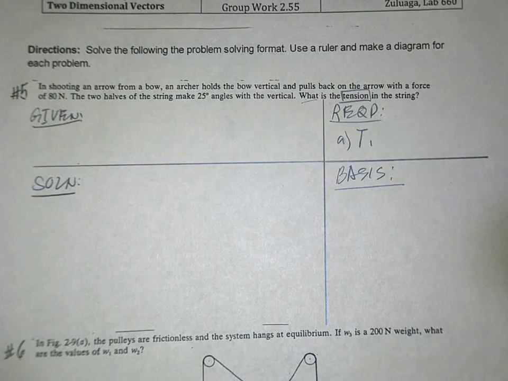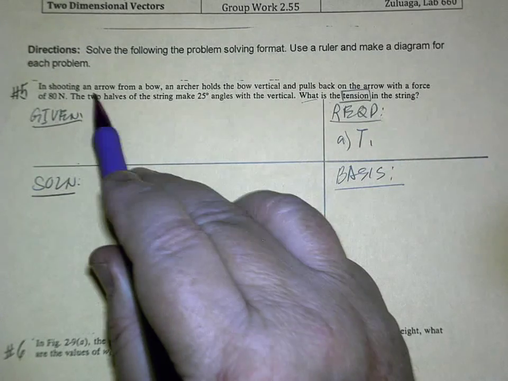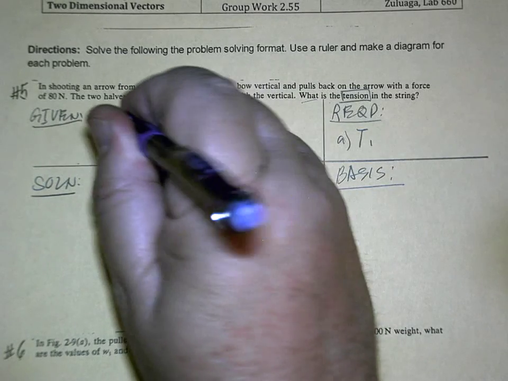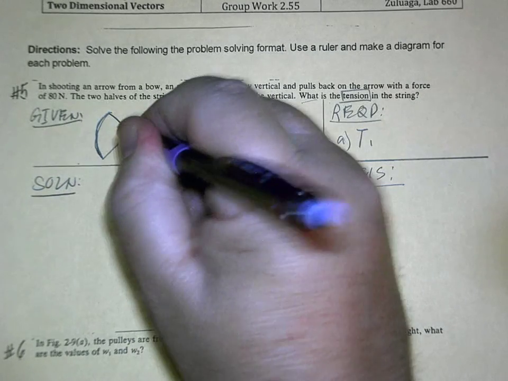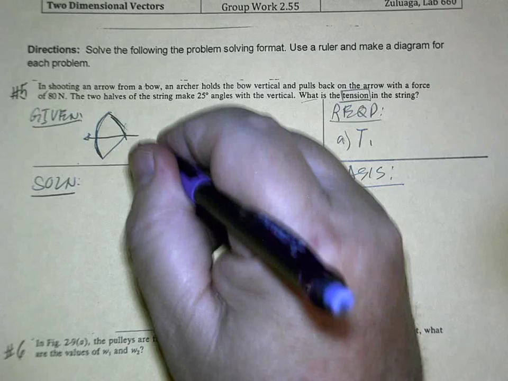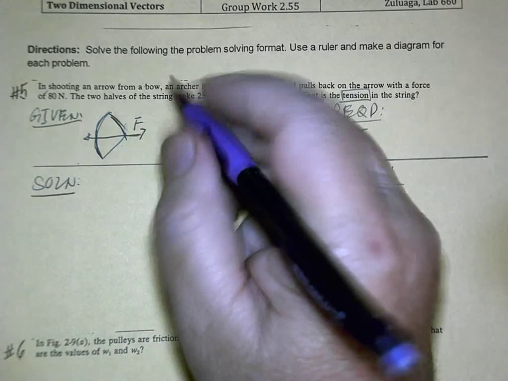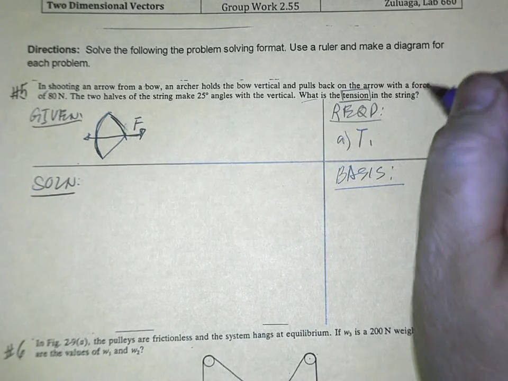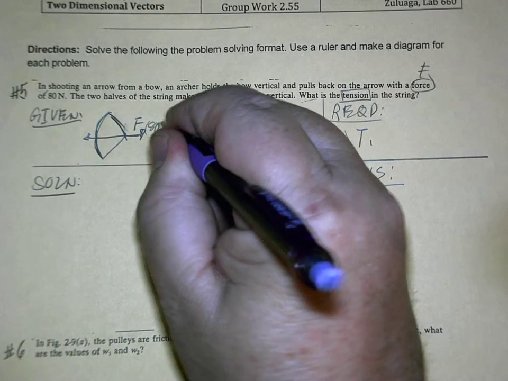First, we have to make a diagram. It's an arrow from a bow. So what does the bow look like? A bow looks like that, right? That's the bow. This is the string, like this. And the arrow is here, right? And then there's a force pulling this way, which is F. And that force is this one here, F. And that's actually given as 80 newtons.